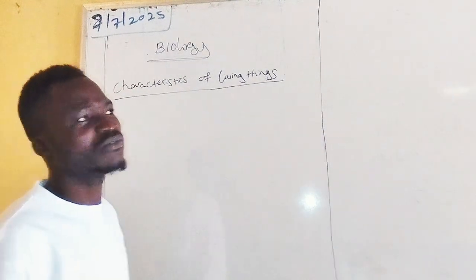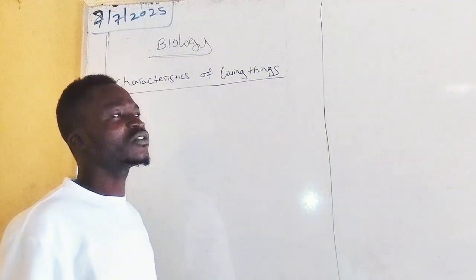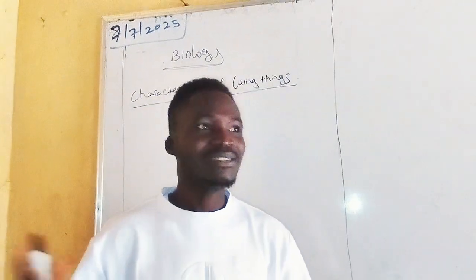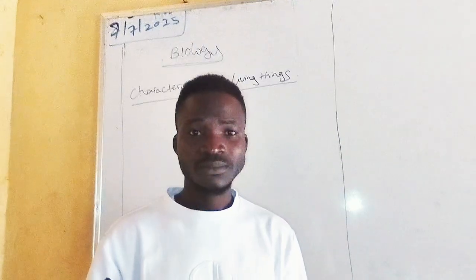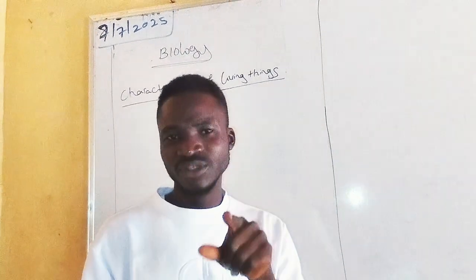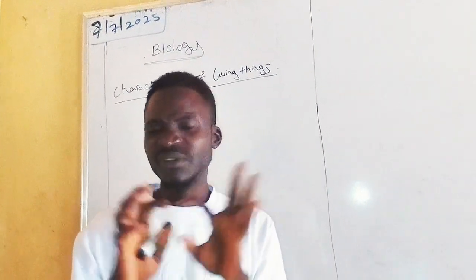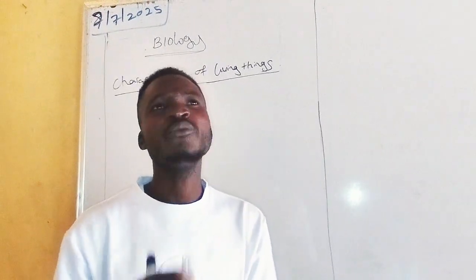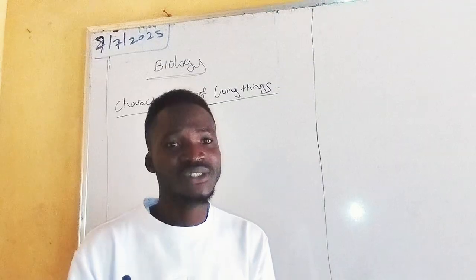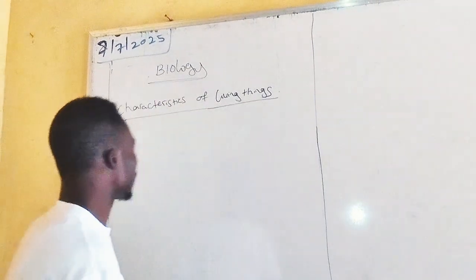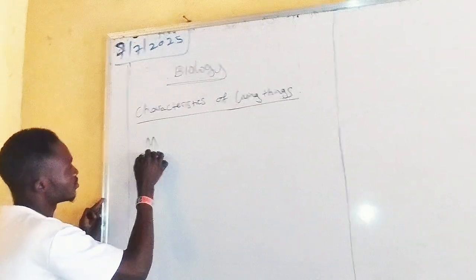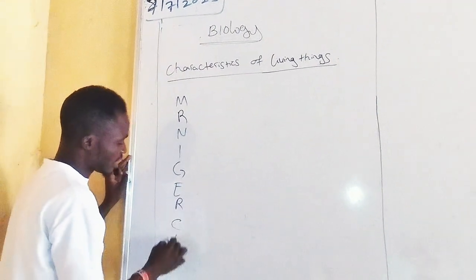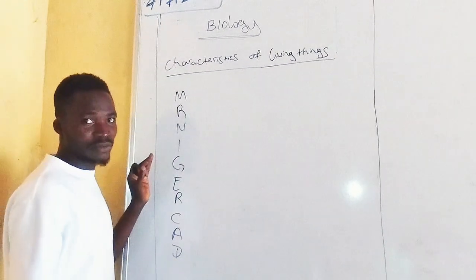Now let's look at characteristics of living things. You must have been confused, and some say characteristics of living things is Mr. Niger D. Some say it is this. So it is beyond that now. I'll give you a little acronym you can use to understand that. Very simple and short. You can call it Mr. NIGER CAD, which I will break down in series and sequence. Now let's go ahead. Mr. NIGER CAD. Are you following me?